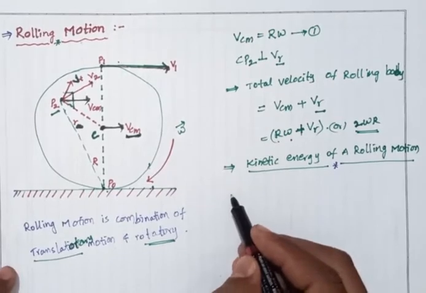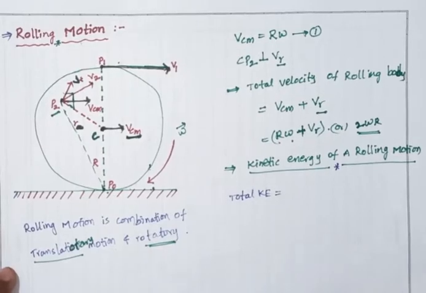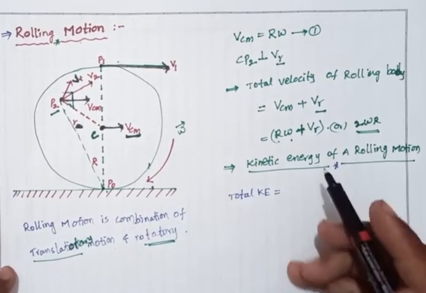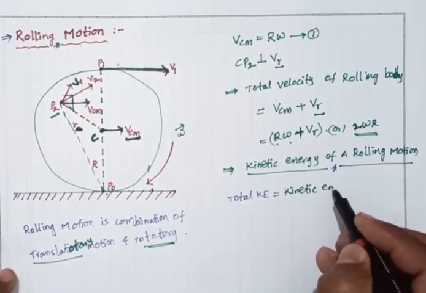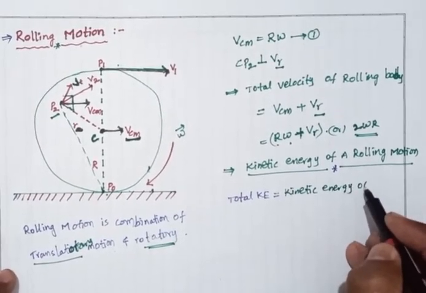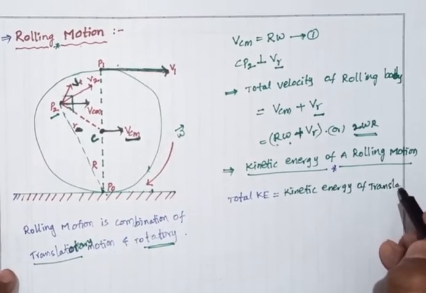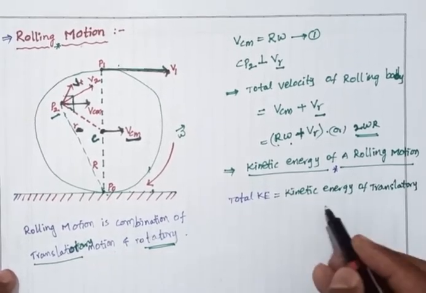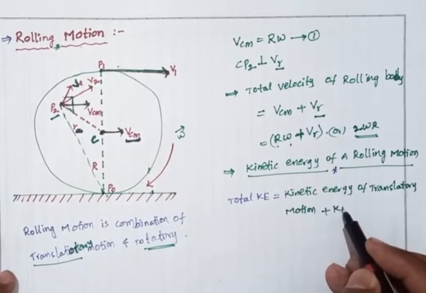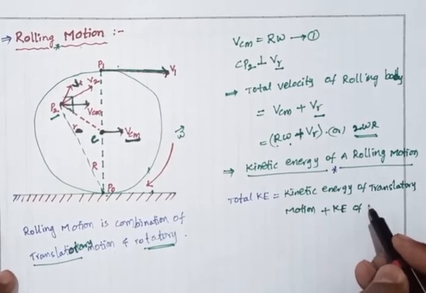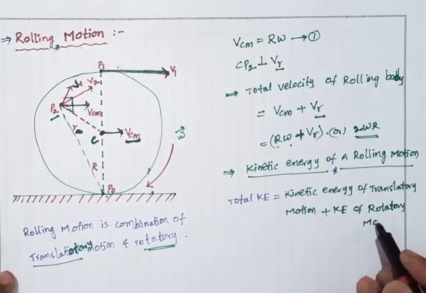So the total kinetic energy of the body equals kinetic energy of translatory motion plus kinetic energy of rotatory motion.